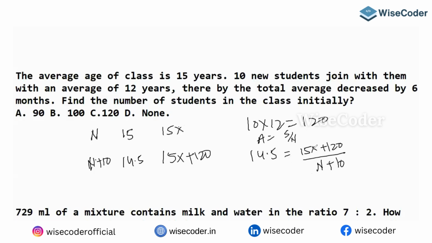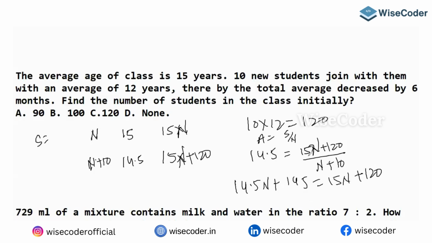Okay, so from this, if you calculate this, you will get your answer. Yeah, number, and this is the average. So sum is equal to what, guys? N, no, this is n. Yeah. All the terms should be in the same form, then only you are going to get your answer. So 14.5n plus 145 equals 15n plus 120.